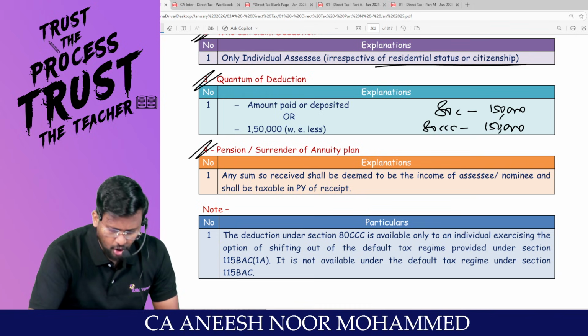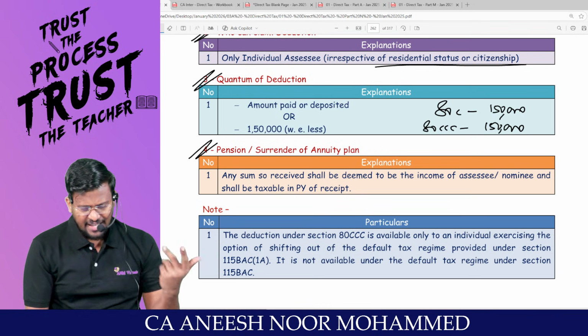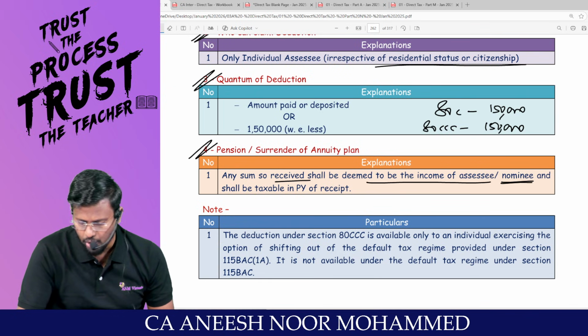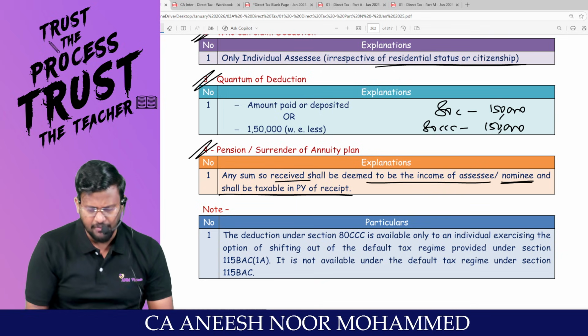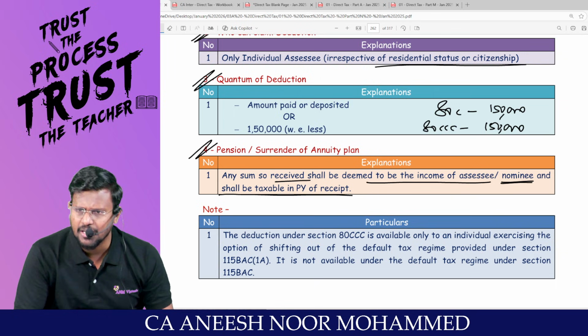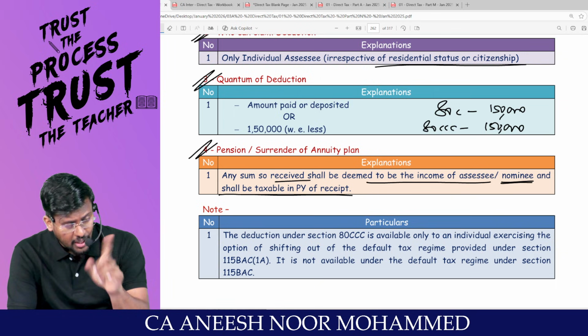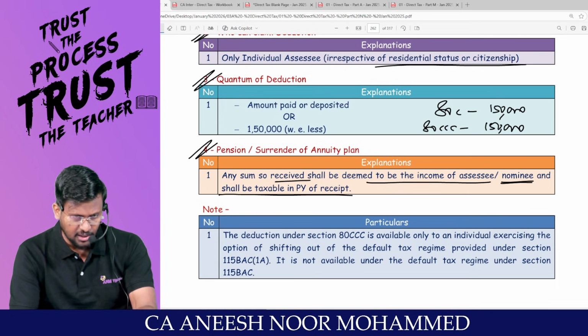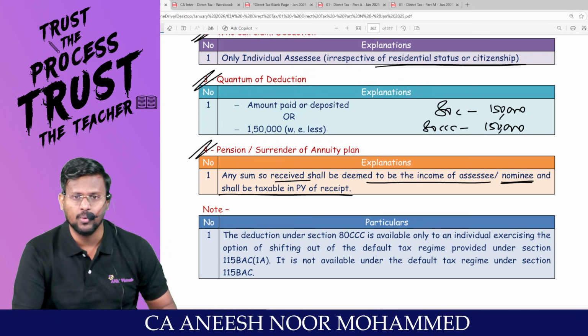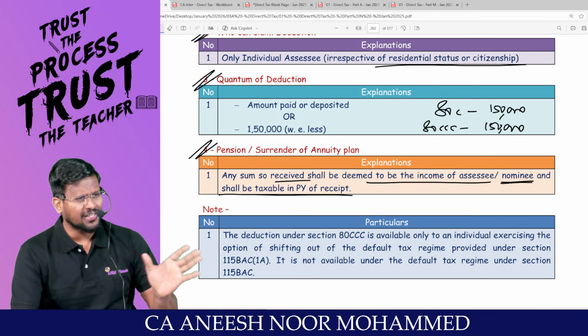On pension or surrender of the annuity plan, any sum so received shall be deemed to be the income of the assessee or nominee and shall be taxable in the previous year of receipt. That means once you retire, you will start getting some income. At the time of contribution, you can claim deduction under 80CCC. At the time of getting pension, it will be taxable under the head salaries. Are you all with me? That means it is not tax exempted.